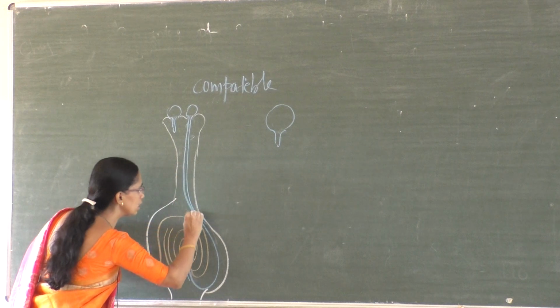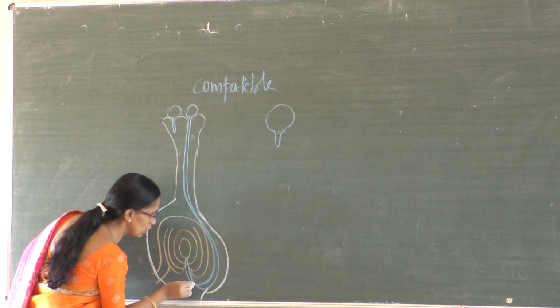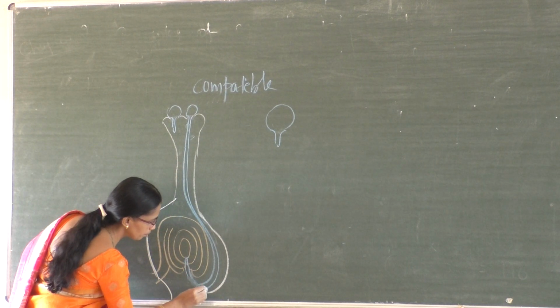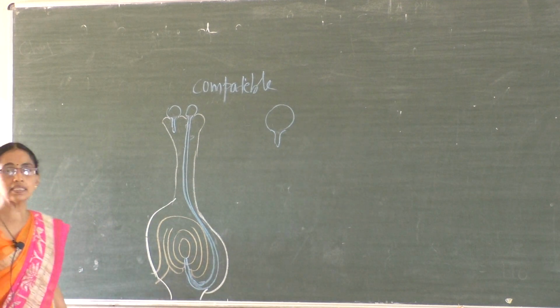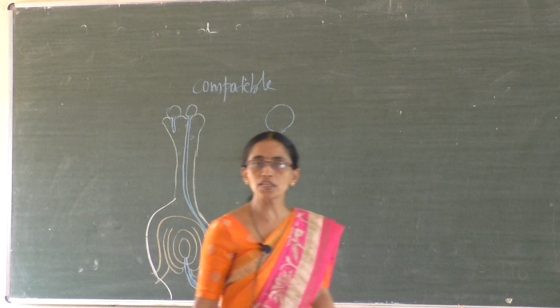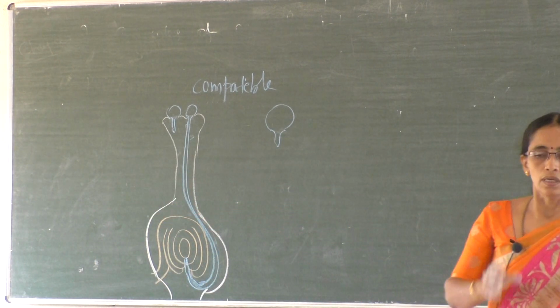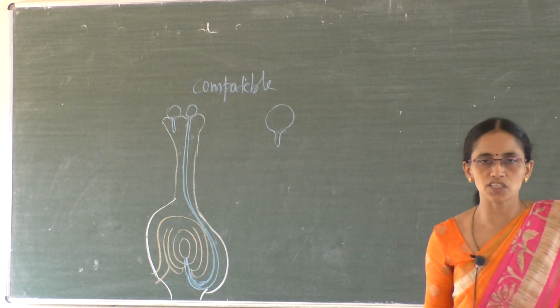Like this, it passes and reaches up to the embryo sac. This is nothing but post-pollination events. So, pollen-pistil interaction.